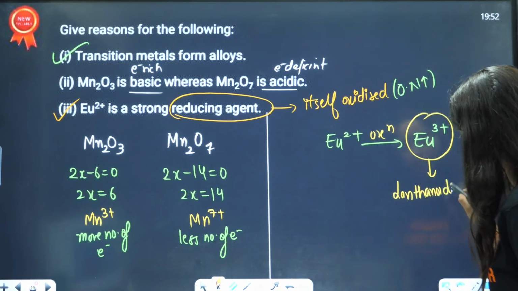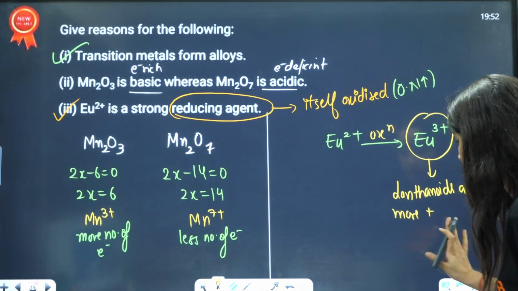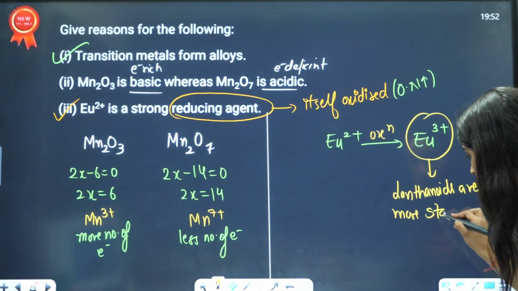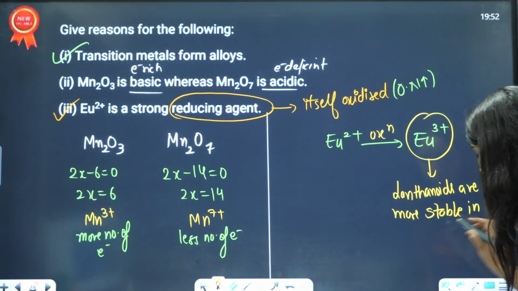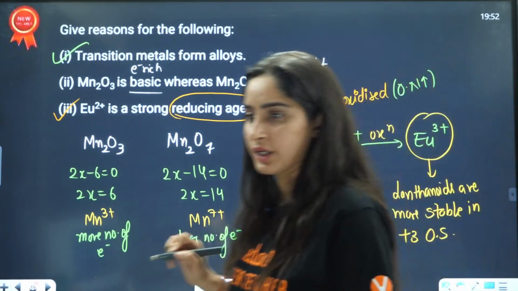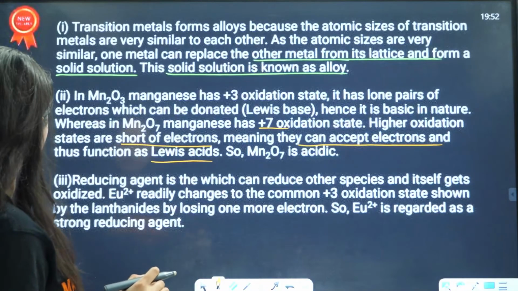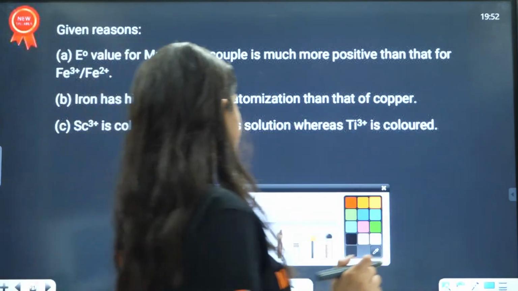Because lanthanoids are more stable in +3 oxidation state. Understood? Because lanthanoids are more stable in +3 oxidation state.